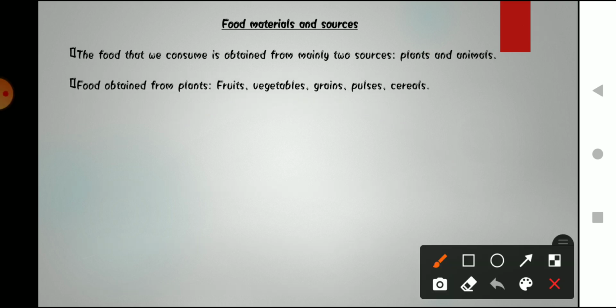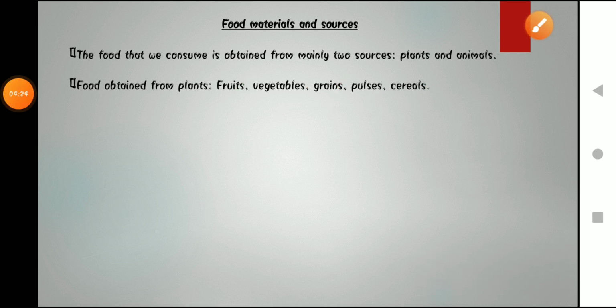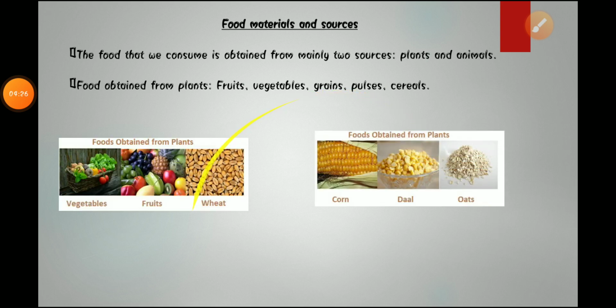Source means the places from where we get our ingredients. Food obtained from plants, or you can say ingredients that we obtain from plants, include fruits, vegetables, grains, pulses and cereals. These are the different kinds of ingredients that we can get from a plant. So these are the food items that we get from plants.